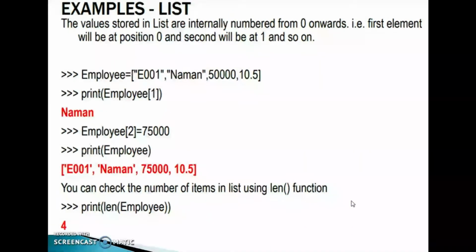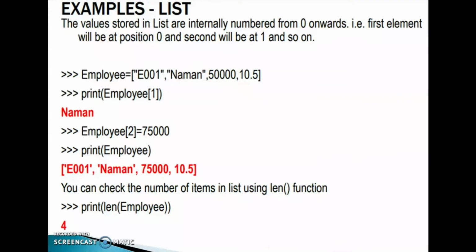Then the values stored in a list are internally numbered from 0 onwards. A list also has its own index values, starting from 0 onwards. The first element will be at position 0 and the second at position 1, and so on. Consider this one: employee is equal to employee ID, name, salary, then another float type value. I used print employee 1.